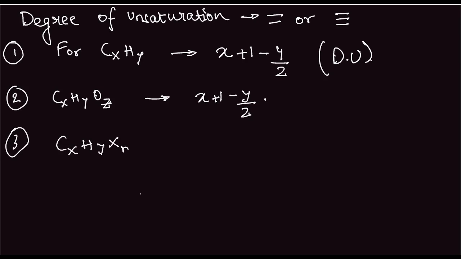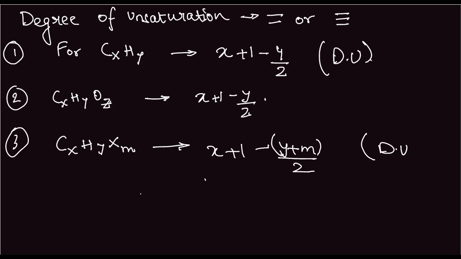The third one, which will have its CxHyXm. Now, CxHyXm would be something like this. It would be x plus 1 minus (y plus m) by 2 DU. Here X is some other atom other than nitrogen, oxygen and hydrogen. X is not hydrogen, oxygen and nitrogen, something other than that.